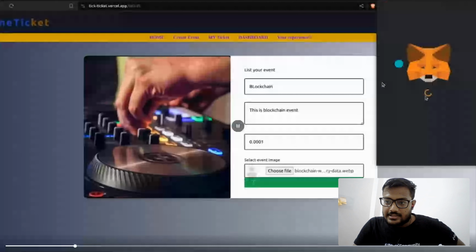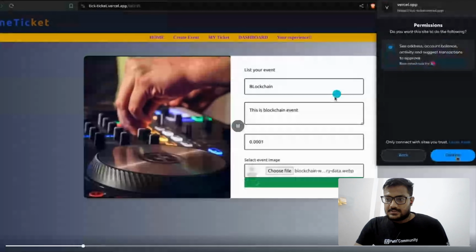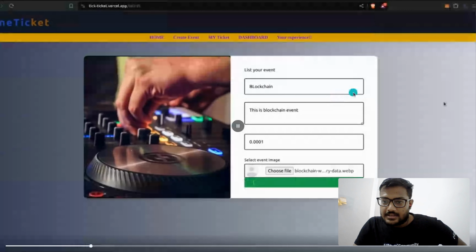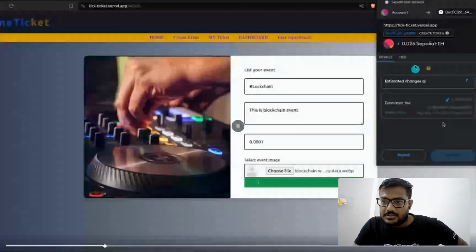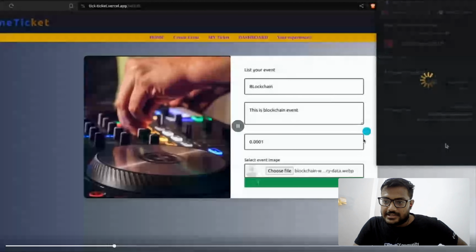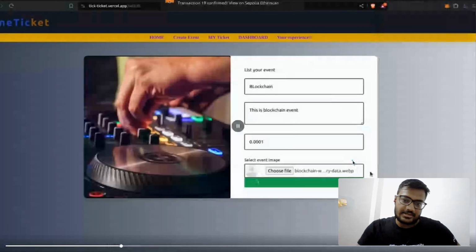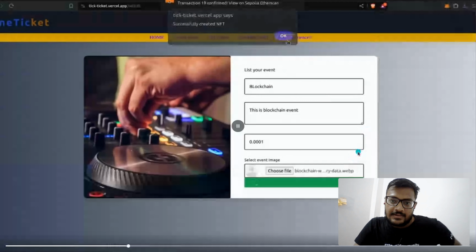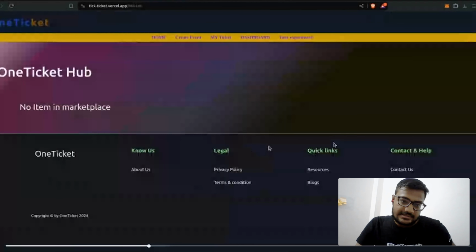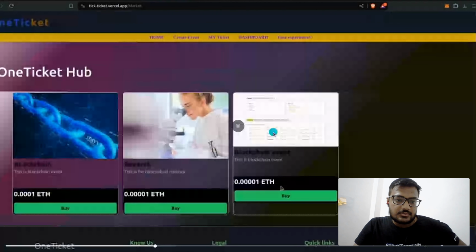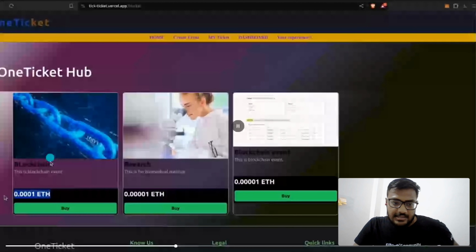If I create the ticket, I have to pay some amount of tokens to list my ticket on the marketplace. So I have to pay 0.025 Sepolia ETH. Every user has to pay 0.025 Sepolia ETH. So my event's tickets are created successfully. This is the ticket which I created. The name is blockchain, the description is this is blockchain event, and this is the price.